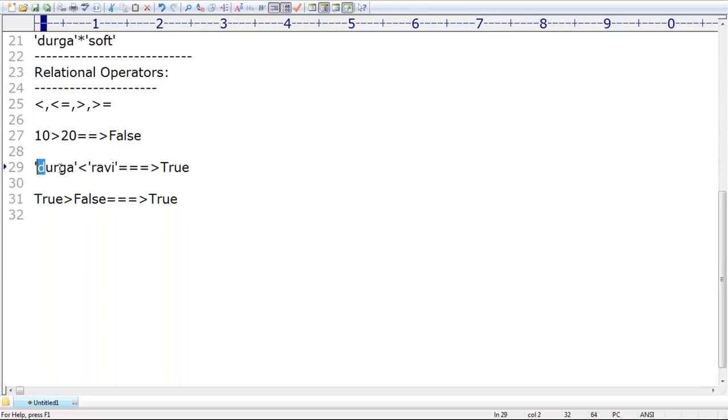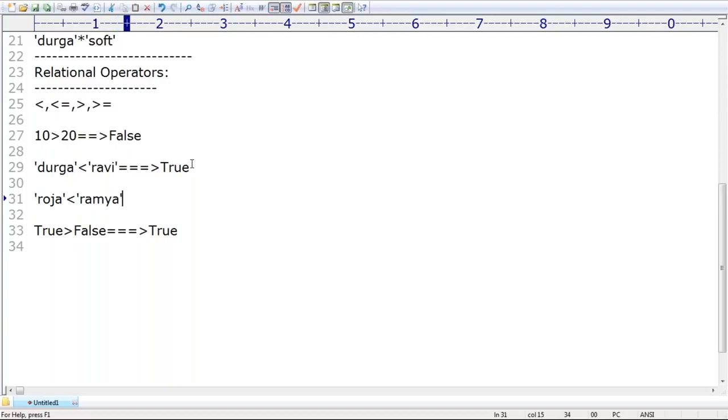If the result is decided at the first character, it never compares the second character; it directly returns True. Are you able to understand? There is no special mathematics here, just D and R. That's why Durga comes first and then Ravi, according to alphabetical order. That's why Durga is less than Ravi. Now I'm taking "Roja" less than "Ramya".